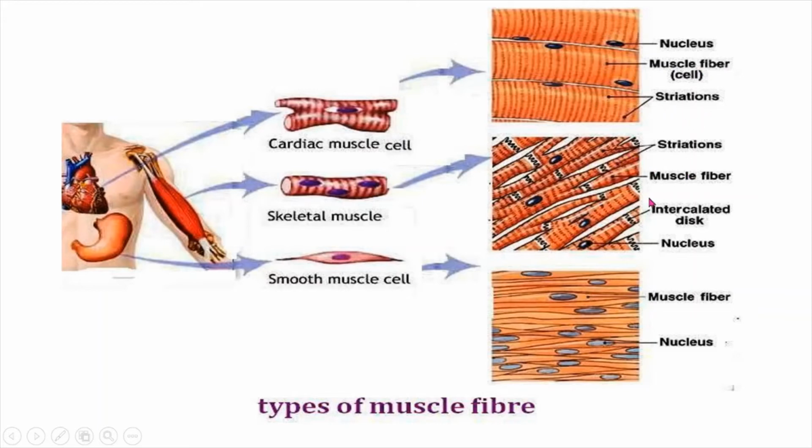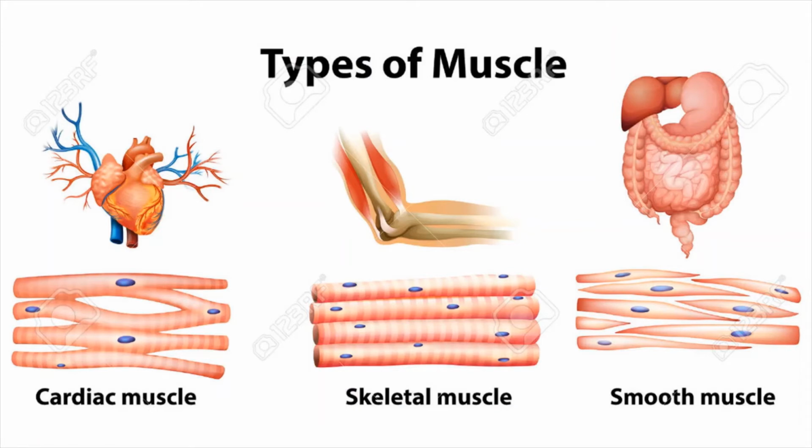And these here also. Then muscle fiber, intercalated disc, these are called intercalated. See the differences: intercalated disc, and this is a nucleus. Then muscle fiber and nucleus, these are the types of muscle fibers. And what are the types of muscles? Cardiac muscles, skeletal muscles, and smooth muscles. Where can we find them? Cardiac muscles in the heart, skeletal muscles where we have muscles and bones, and smooth muscles we find inside the organs like liver, stomach, small intestine, large intestine, pancreas, gallbladder, each and everything.